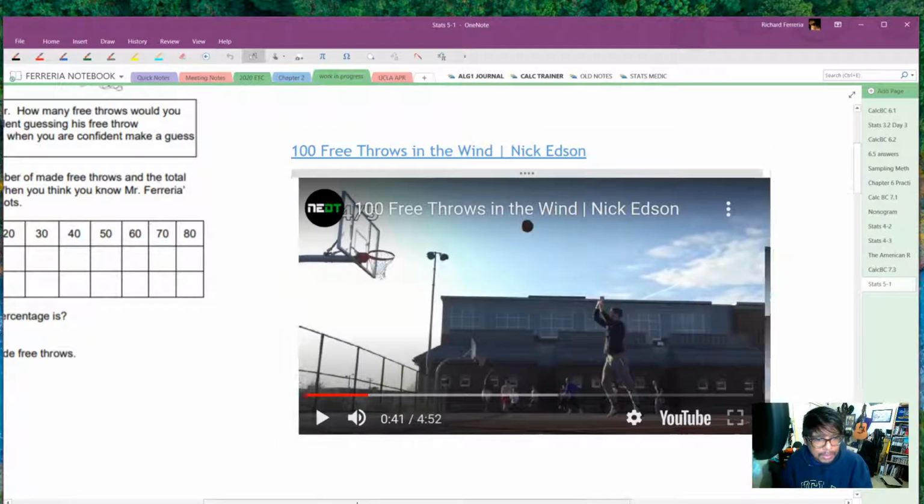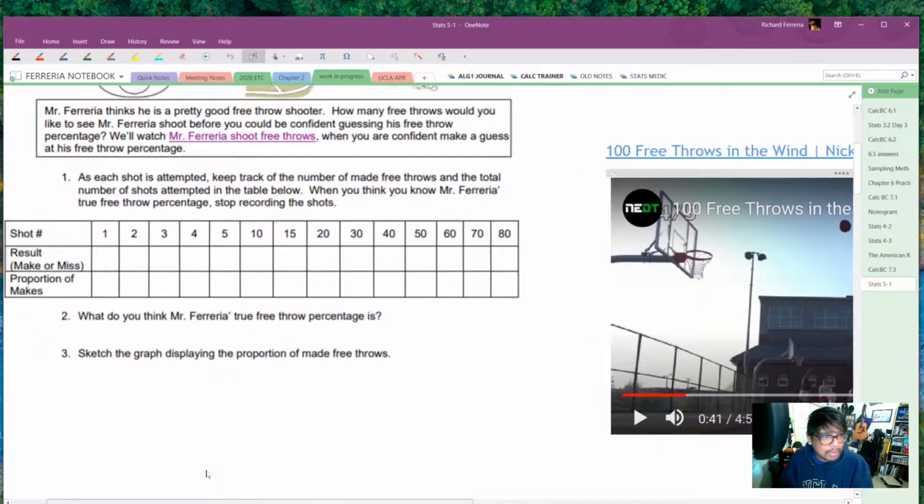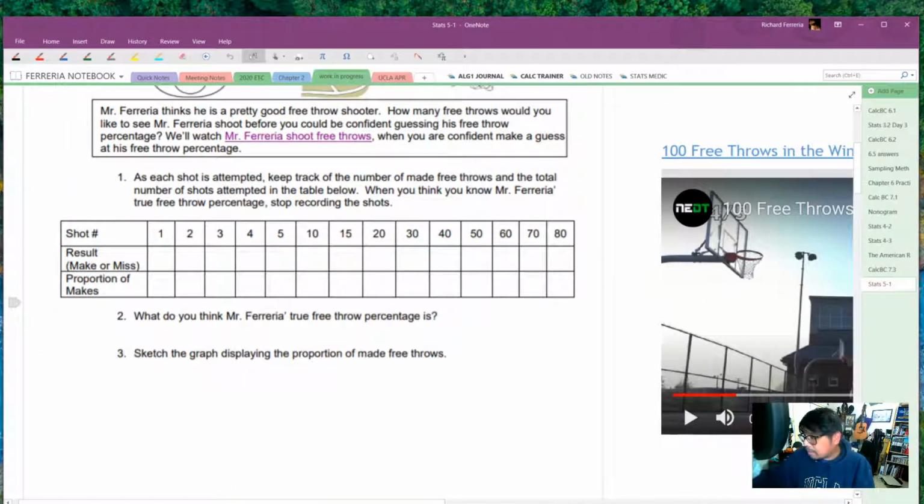Okay, so let's get to our chart here and we'll fill it out. Result, make or miss. Let's use a plus sign for a make, or let's use an O for a make. He made the first one, second one, third one. He missed the fourth one, and he made the last one.